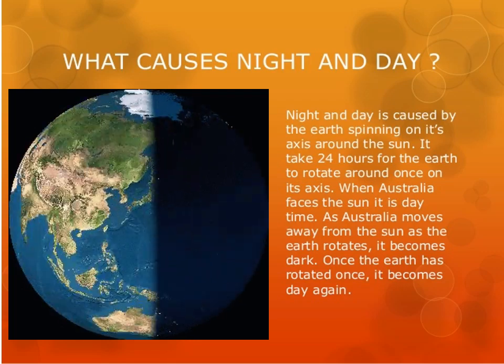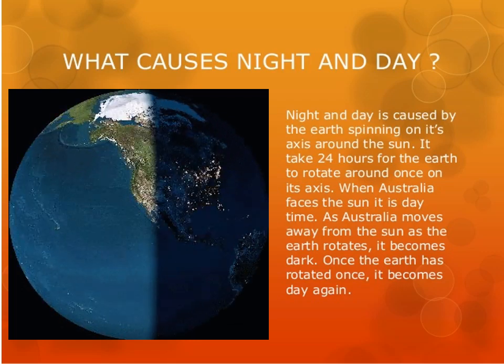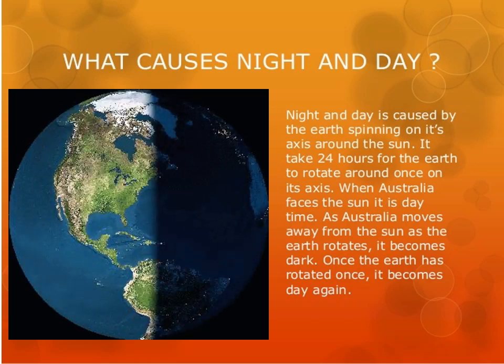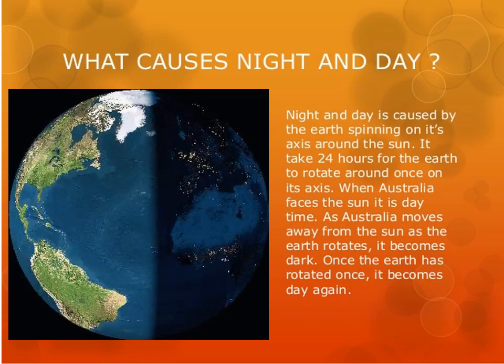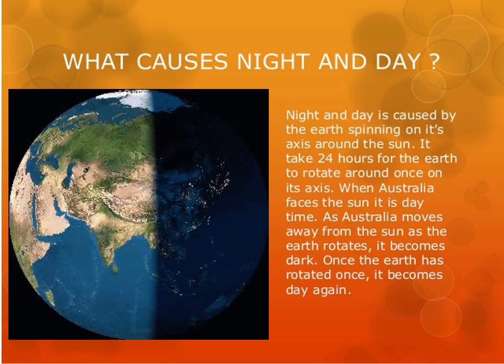Imagine what will happen if the earth stops rotating on its axis. In fact, it is because of the rotation of the earth that day and night follow each other in regular succession in all parts of the earth.